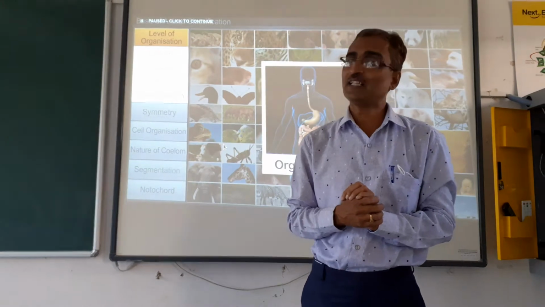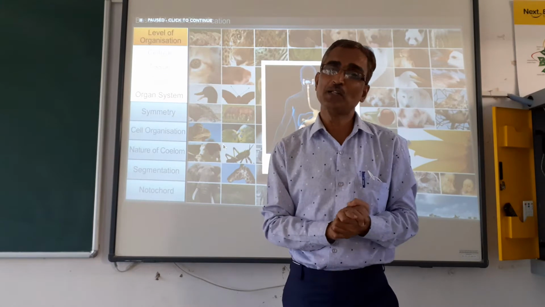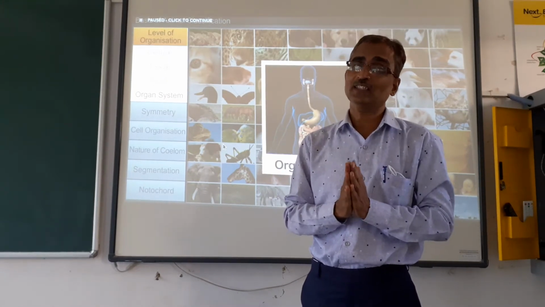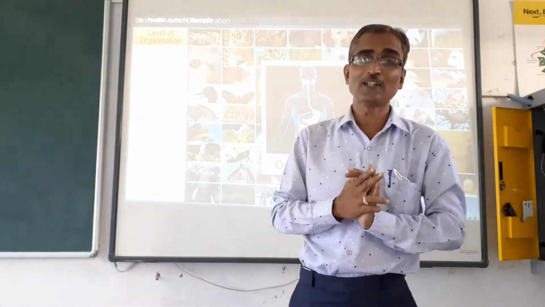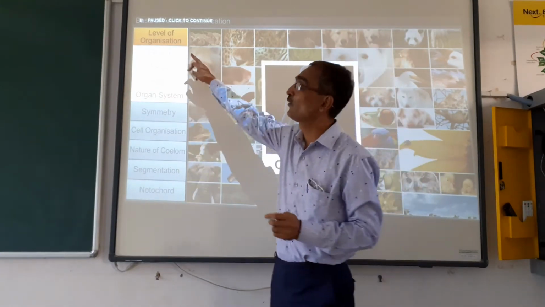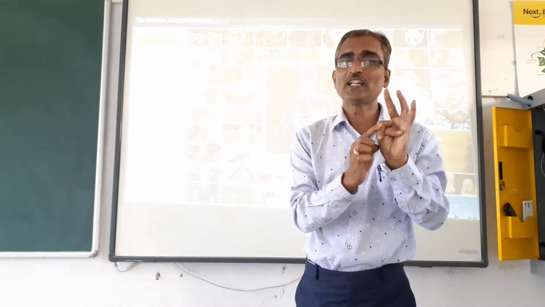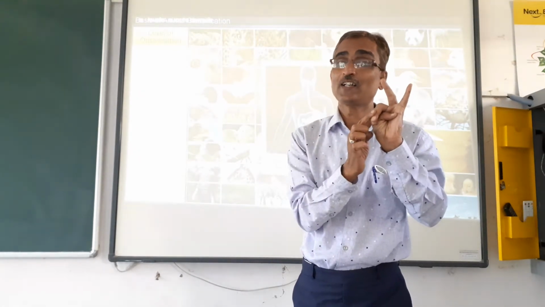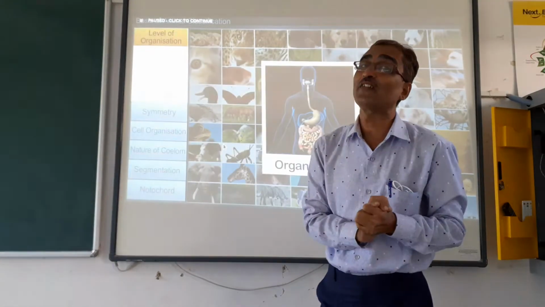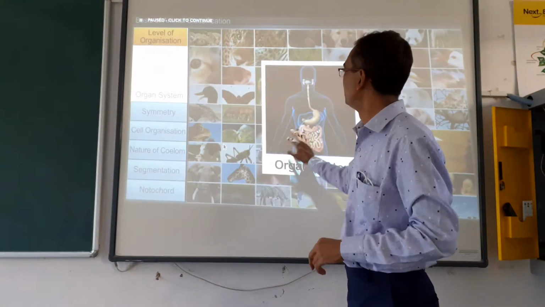Based on that, these animals are classified. All these animals are multicellular in nature, and their cells are organized in different ways, so there are different levels of organization. One is cellular organization, second is tissue organization, next is organ organization, and next is organ system.